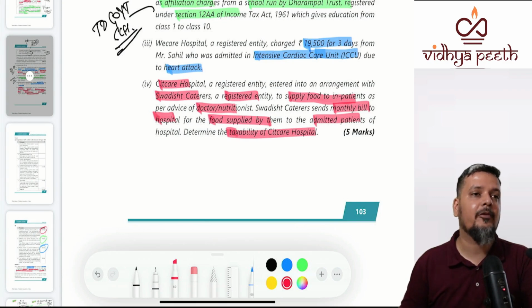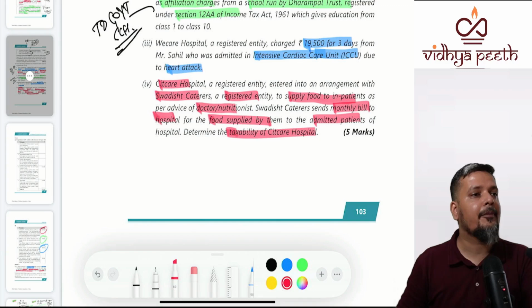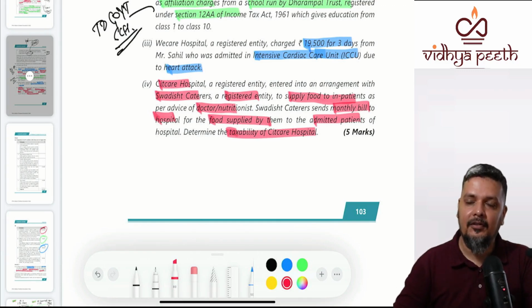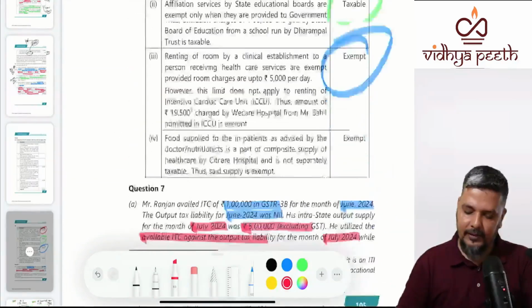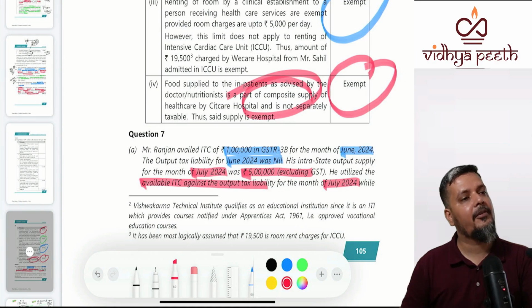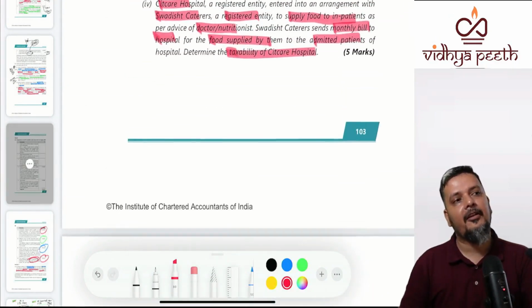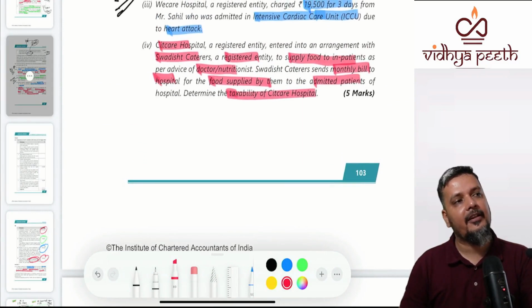Swadesh Caterers to hospital is taxable. Hospital to inpatients, it is a part of composite supply. It is a part of exempt. So here you need to explain it is a part of composite supply. It is exempt. Believe me, all are A and B category.